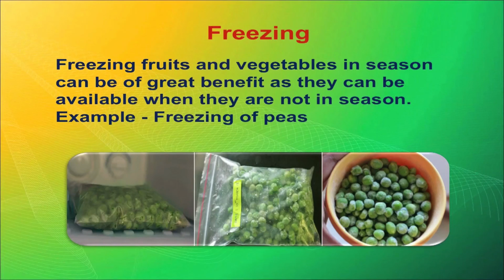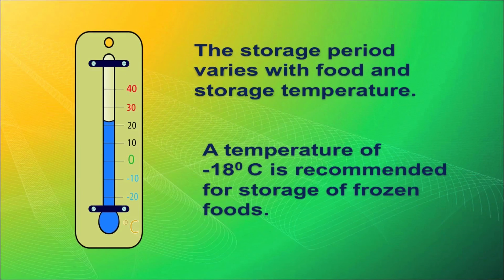Now I will talk about freezing. Vegetables in season are of great benefit as they can be available when they are not in season. For example, freezing of peas. This picture will show you how frozen peas are available and can be stored in the freezing compartment of your household refrigerator.